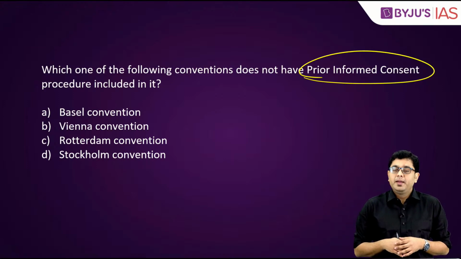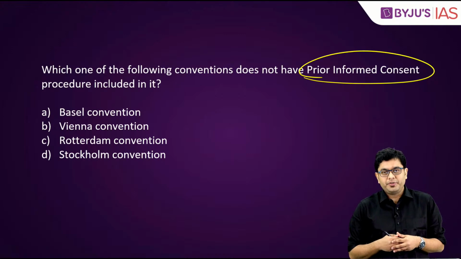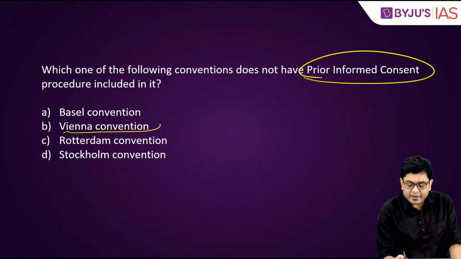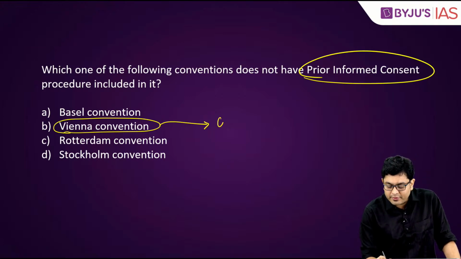and they can take an informed and responsible decision. Now, when you take a look at all these different conventions, out of these you will find that one of them, that is Vienna Convention. Vienna Convention deals with the ozone layer depletion.